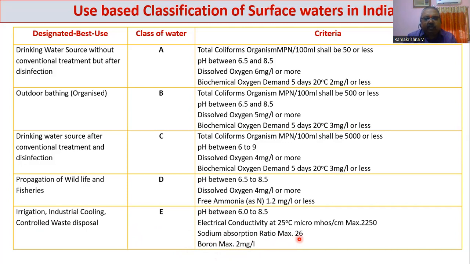More than 26 means that the water is more saline in terms of sodium, and that will make the land infertile. So lower values of SAR are highly acceptable. Less than 10 is the best possible for irrigation, then 10 to 18, 18 to 26, and beyond 26 means highly saline. Electrical conductivity is also there. The maximum value should not be more than 2250 micromhos per centimeter.